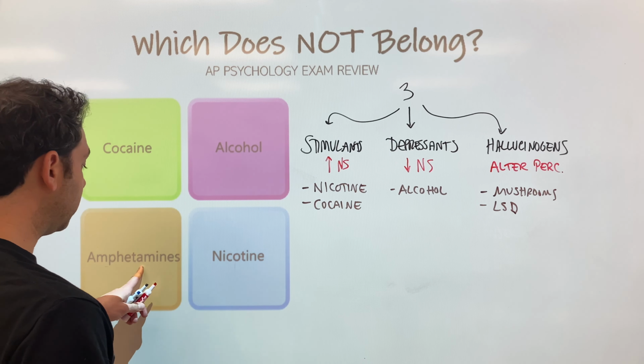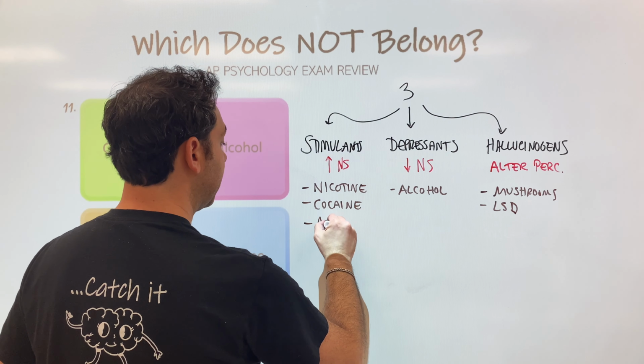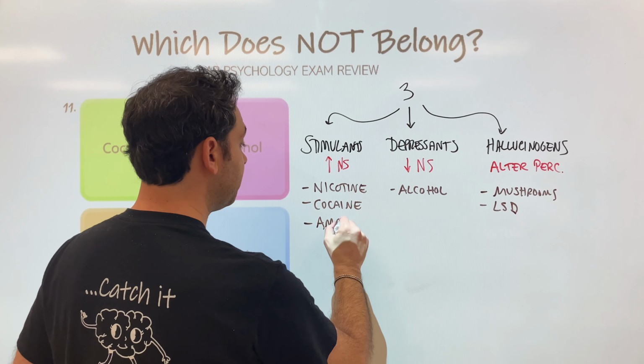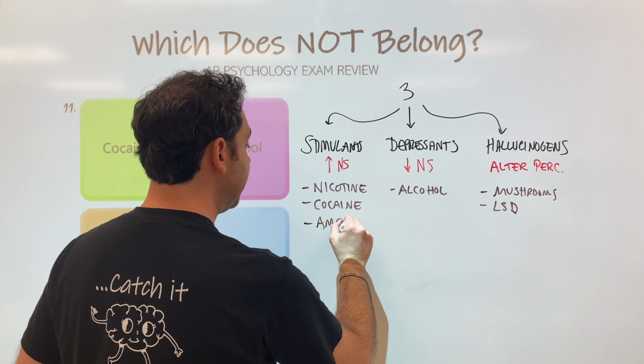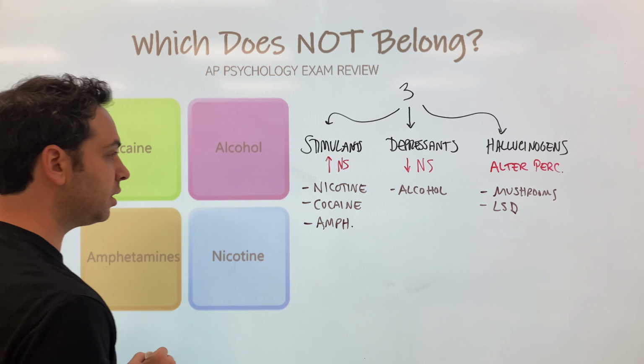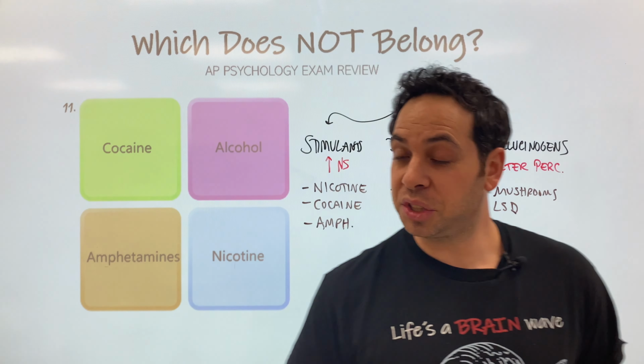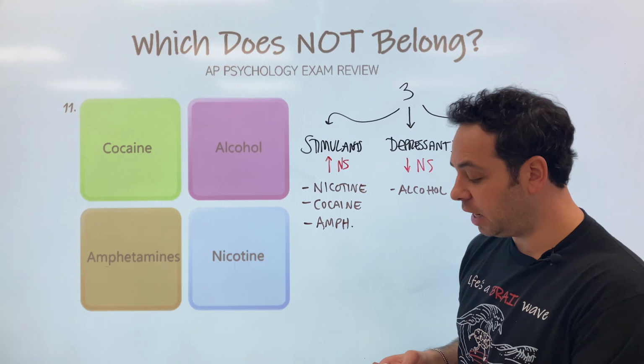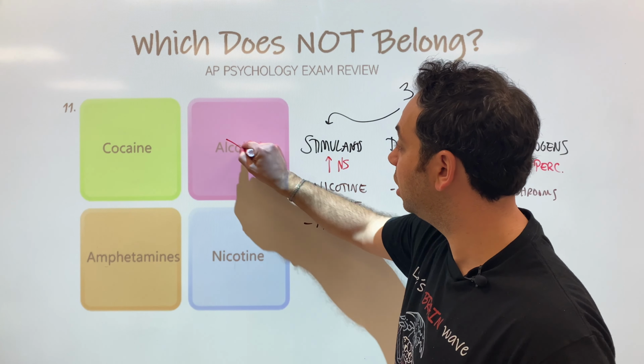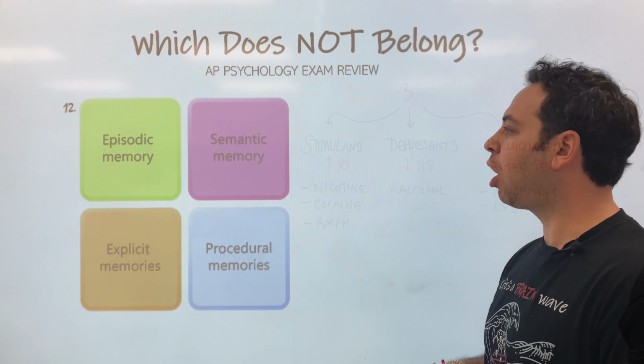Now, also, take a look here. We have amphetamines, okay? This is something like Adderall, something to deal with ADHD, okay? We have amphetamines. So, does this help us decide which does not belong? It does. Why? The only one that is not a stimulant is alcohol. All right, which does not belong?